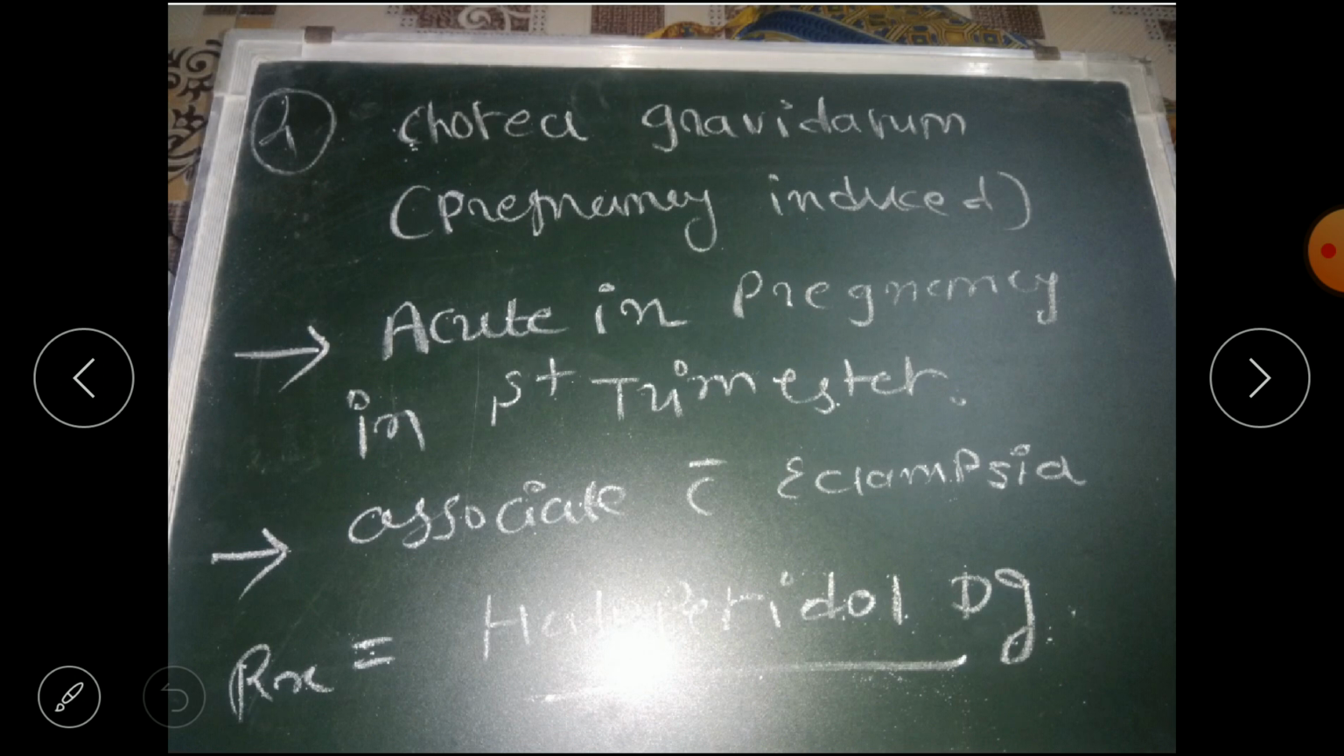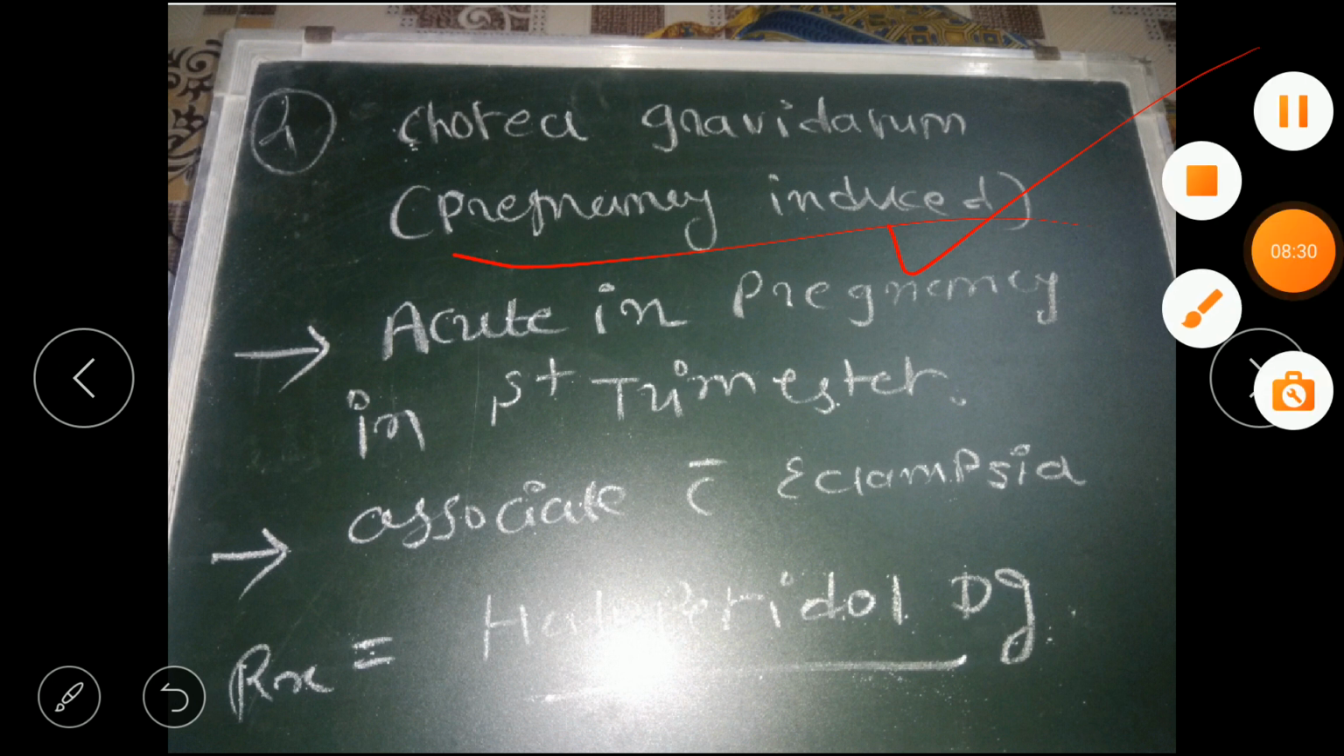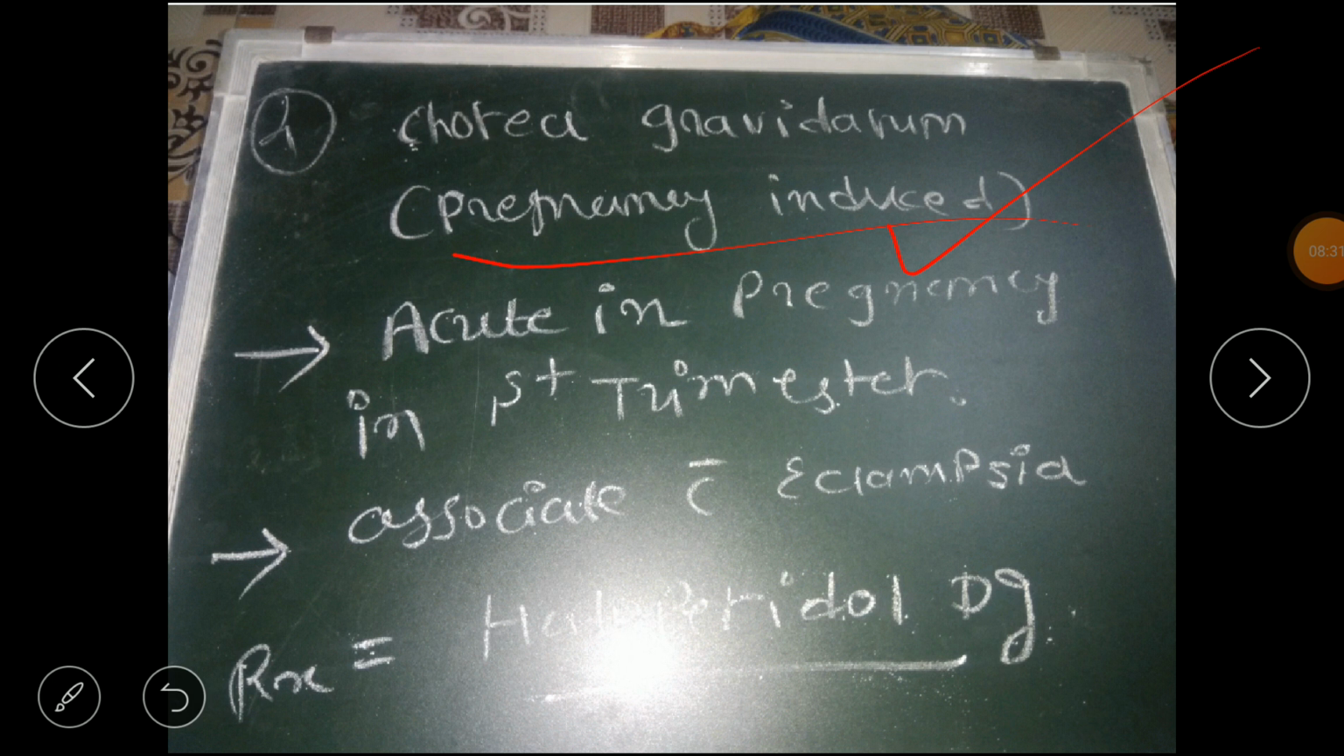Next is the fourth type of chorea, that is chorea gravidarum, also known as pregnancy induced chorea. It is acute in pregnancy, in the first trimester, associated with eclampsia, and the treatment is the drug haloperidol. So remember this: the treatment is haloperidol, which is mostly used in pregnancy induced chorea or chorea gravidarum.